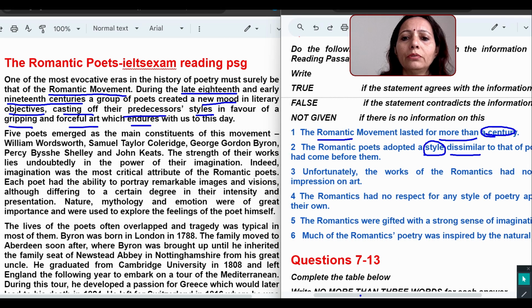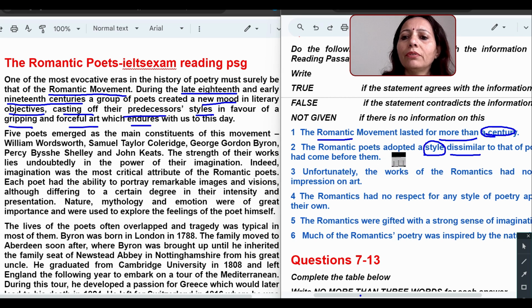So this kind of thing will come. So definitely I have to do all the things here. Yeah. So if the romantic poets had adopted a different style to those old poets that had come before, then it is going to be true.